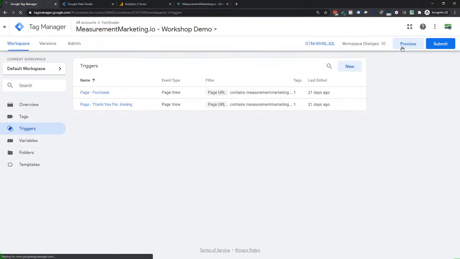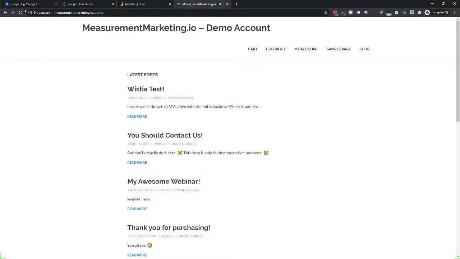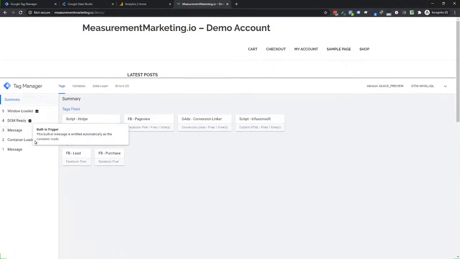So if you go to preview now, and you've probably already noticed this, hopefully, because you're already using preview. But if you come in and you go to preview mode, and then we actually show what that looks like, if we do this little preview on our fancy demo site here, you'll notice Tag Manager preview quickly looks different. Container loaded is what used to be called page loaded. So if that's freaking you out, you're like, man, where's my page load container? And do my all pages triggers still work? Yes. Nothing's technically changed. Just a label has changed.